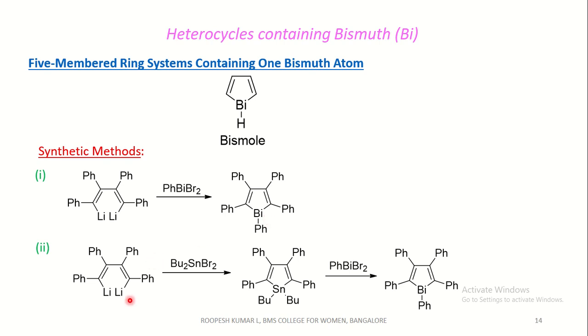And again, this dilithium salt reacts with dibutyl tin dibromide. We get an intermediate, dibutyl stannine. This on reaction with phenyl dibromo bismuth gives again a highly substituted pentaphenyl bismole.